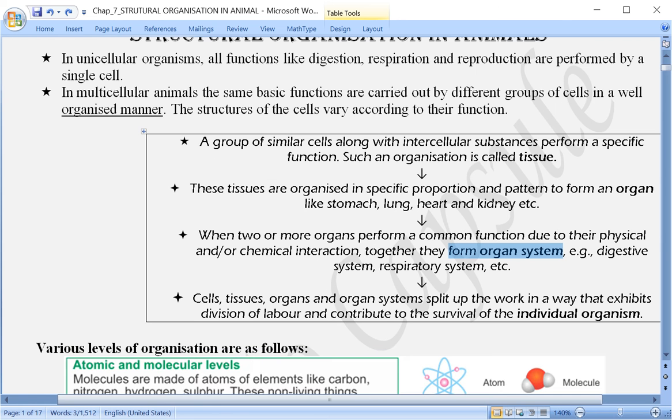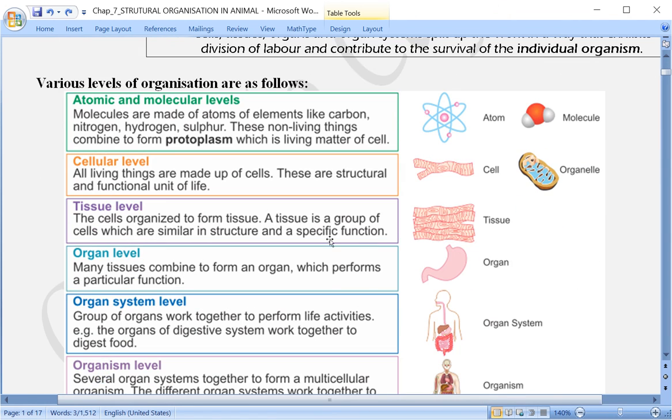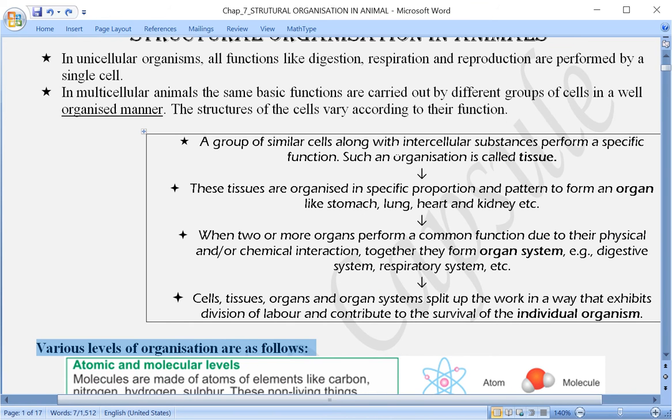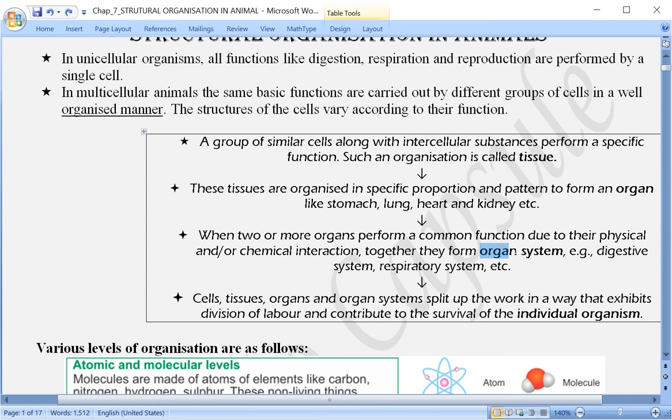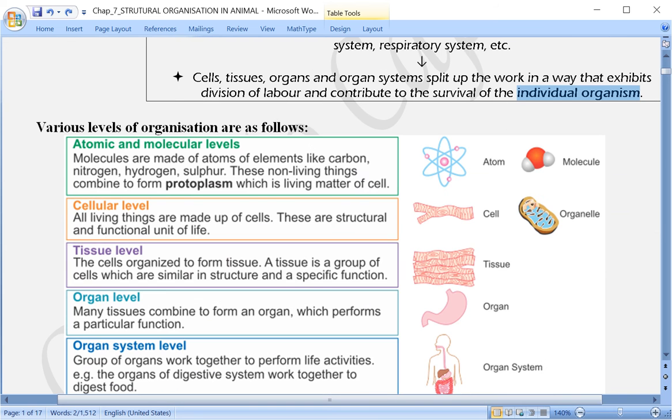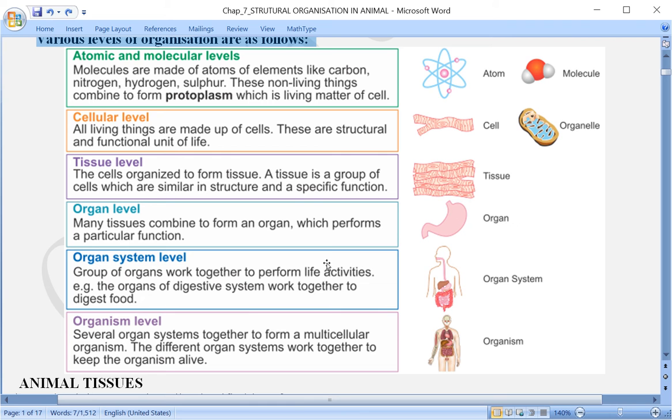Now let us have a look at the various levels of organization. Here the same thing I have discussed: the tissue, what is an organ, then what is an organ system and how it is formed, and then how an individual organism is able to lead or survive. These are the various levels of organization that we discussed in chapter number 4.